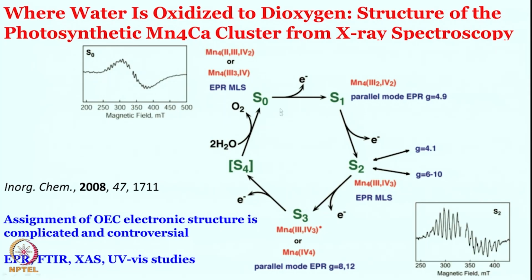So, the S0 state, as you can see over here, these are the proposed structure or proposed oxidation state assignment by the EPR multiline spectrum, but it fits with one manganese being 2, one being 3 and another being +4, or another 2 being +4. 2, 3 and +4, 2 of them is proposed, or alternatively it could be 3 of them in +3 oxidation state and 1 of them in +4 oxidation state. This is the fully reduced form.